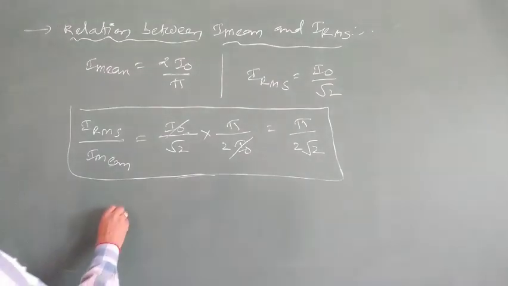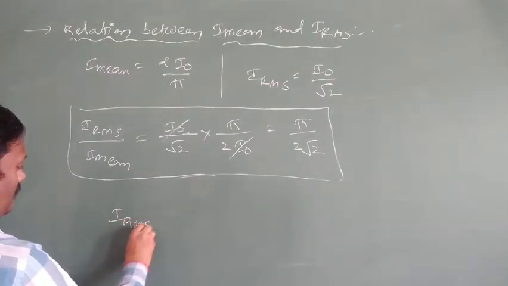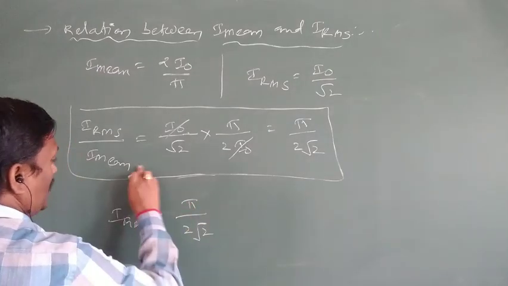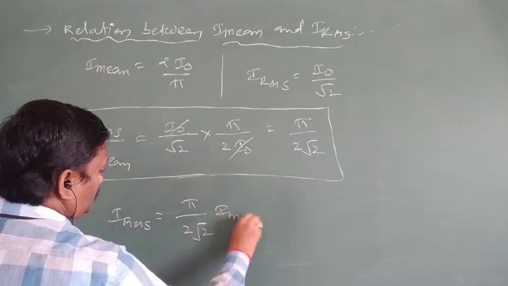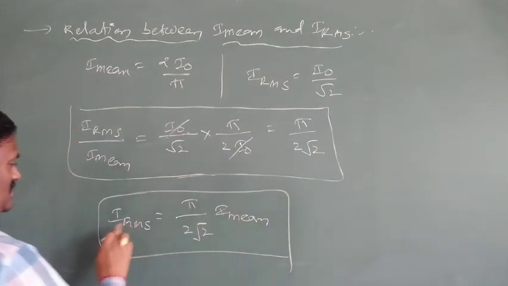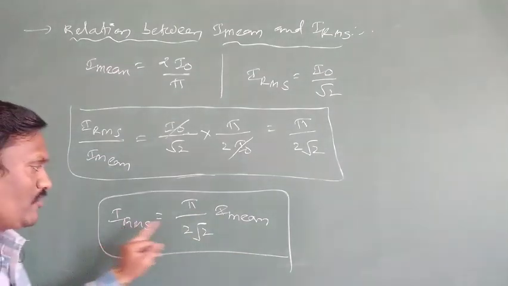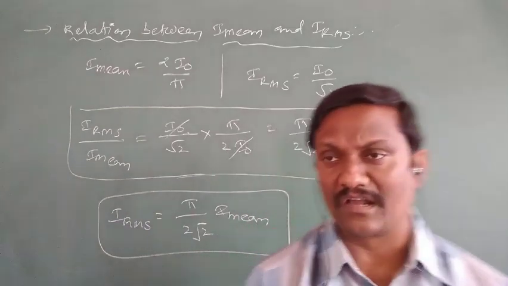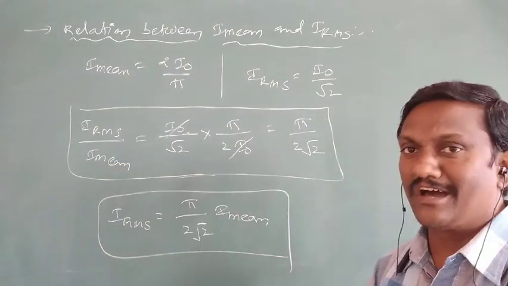Or IRMS is equal to, cross multiplying, pi by 2 into I mean. By knowing the mean value, we can calculate the RMS value, or by knowing the RMS value, we can find the mean value. So that is about the relation between the mean value of AC and the RMS value of AC.